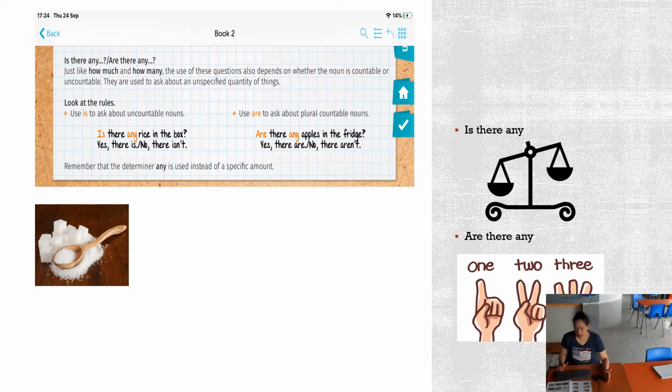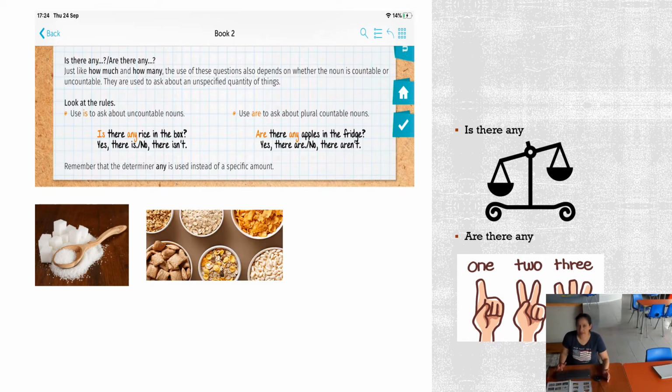So sugar. I have to think. Can I count sugar or do I measure sugar? Right? I cannot tell you I want 1 million grains of sugar. No. I measure them with a spoon. I want a spoonful of sugar, right? Or I want a cup of sugar. So, since it's an uncountable noun or non-count noun, then I ask, is there any sugar? Because I have to measure it, right?